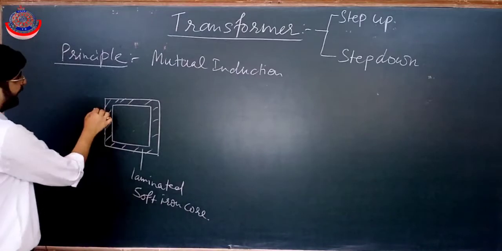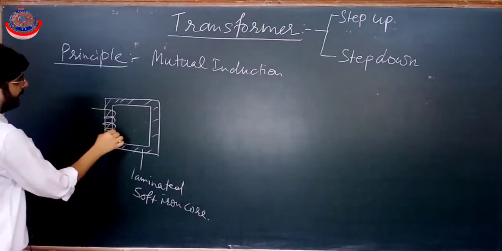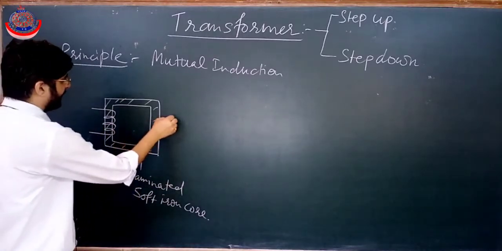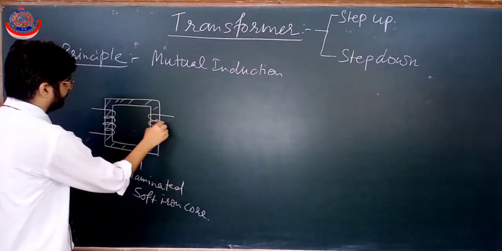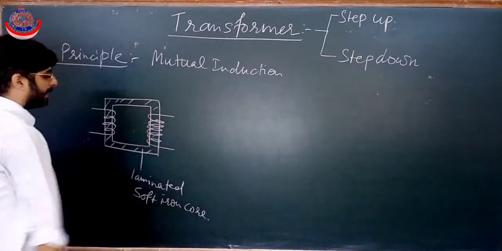And on one side of this core, one coil is wound, and on the other side, another coil.